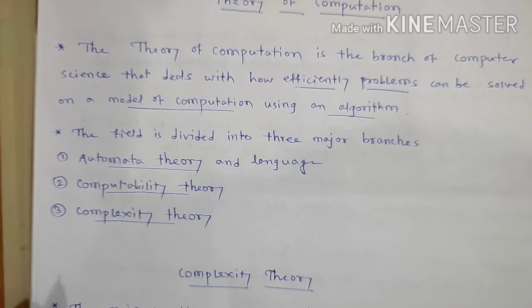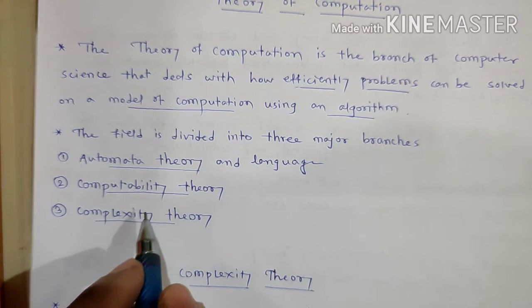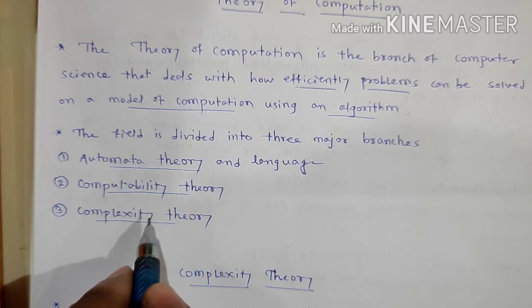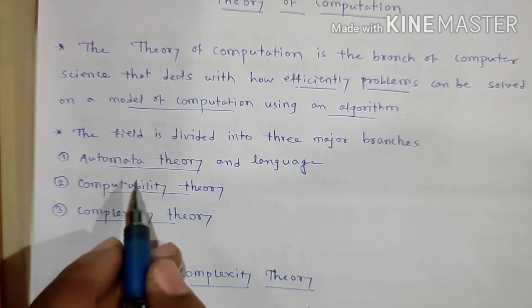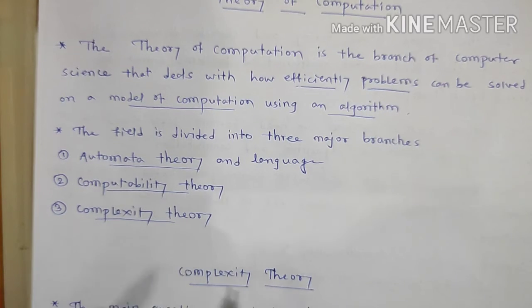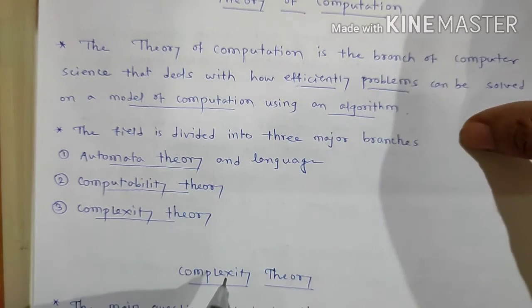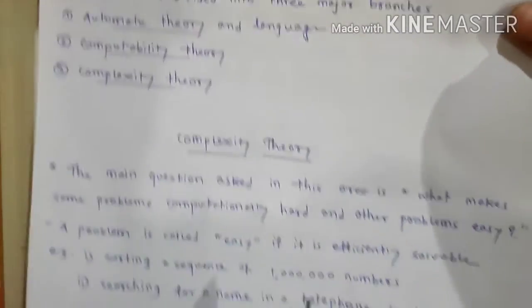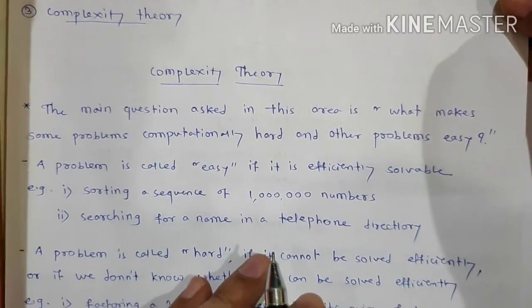In this subject we have to study these three major branches. All 6 units are based on these three. Now we'll see one by one in brief about each of these in this class.